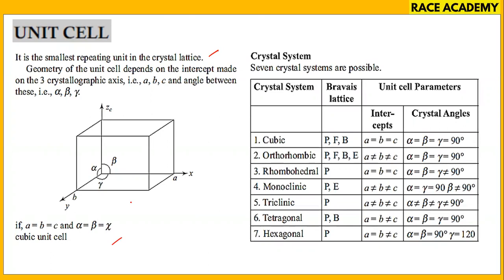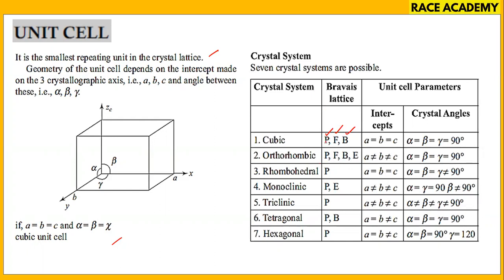The systems, once again you observe Bravais lattices. P stands for primitive, F stands for face centered, B stands for body centered. So orthorhombic, we have all four types included in this one. In the remaining, we have different types of crystals, but in every system we have primitive.